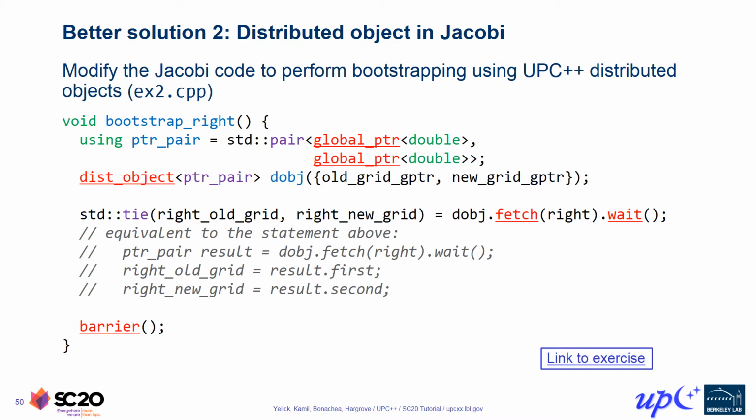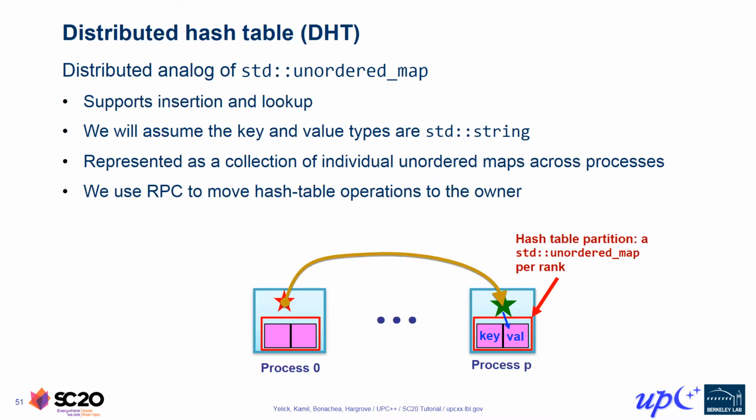As before, the barrier at the end ensures that all ranks have completed their fetches before we return from this function and allow the distObject to be destroyed. Now that we've discussed some of the basic programming constructs provided by UPC++, we're going to change topics somewhat and